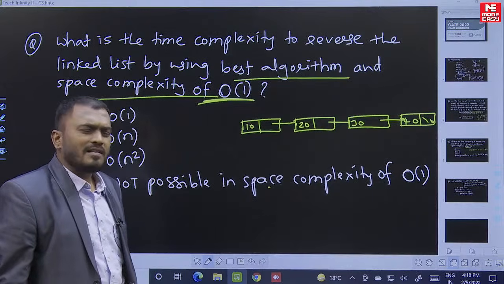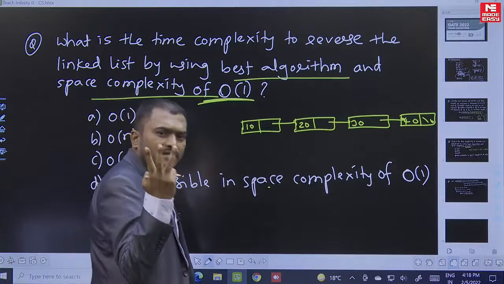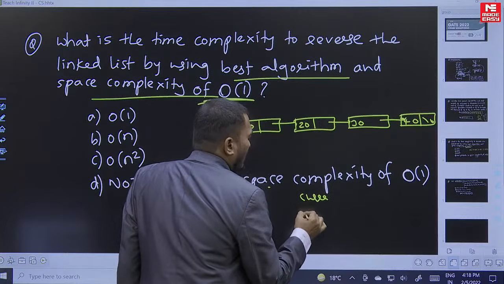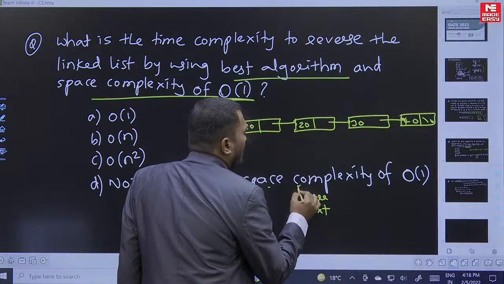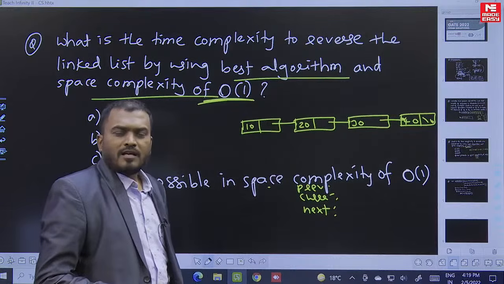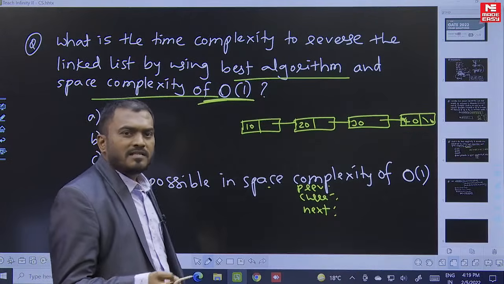How are you going to reverse this? Just a basic algorithm: we use 3 pointers. What are the 3 pointers? For example, current, next and previous. Generally we use 3 different pointers, and what will you do?